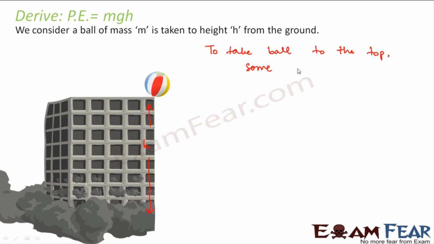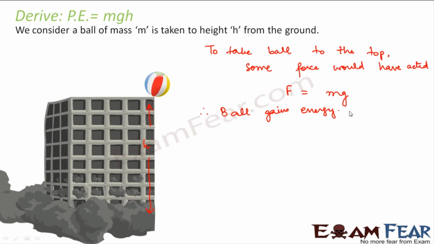So we can say that to take the ball to the top, some force would have acted. What was that force? That force is nothing but the gravitational force, that is the weight of the object, which is given by mg. So the ball gains energy. Whatever work was done on the object, that work done is stored as energy, right? The ball gains energy because work was done on it. The object on which work is done gains energy.